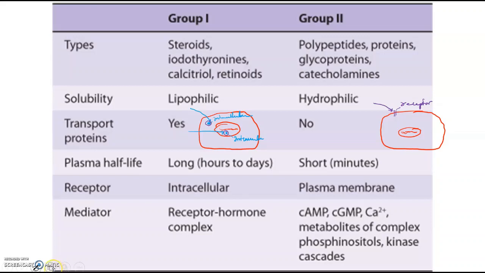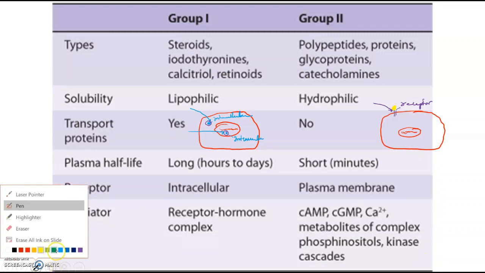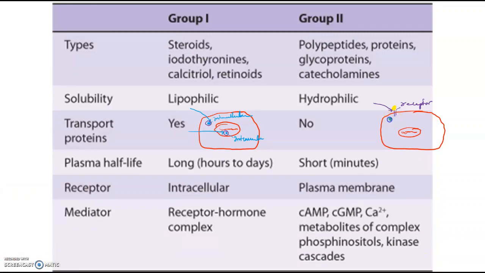This receptor will bind with the hormone, and what happens is it will activate other ligands. These ligands will go and bring about metabolic changes. So these ligands which are activated are called second messengers.